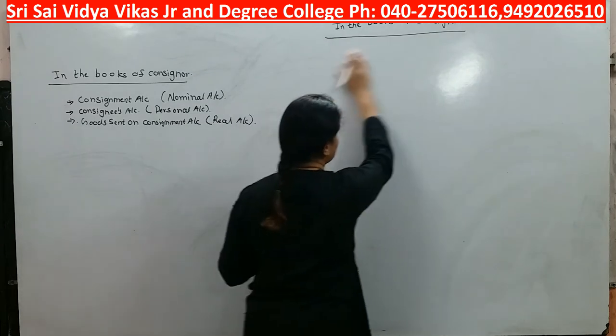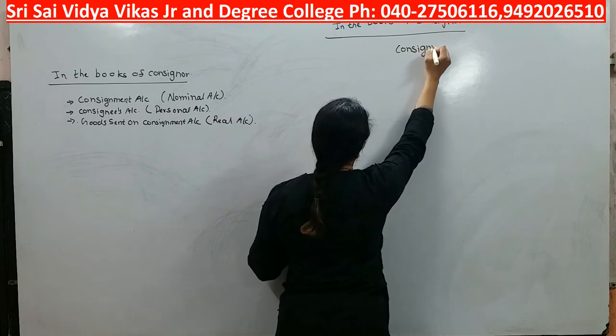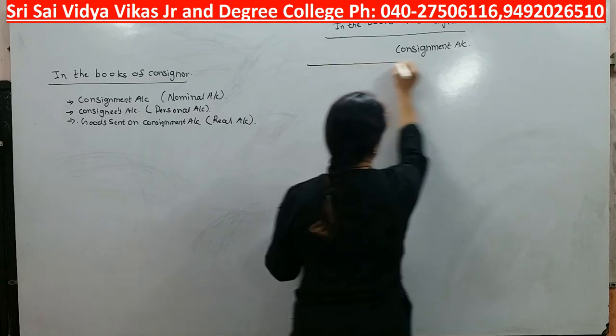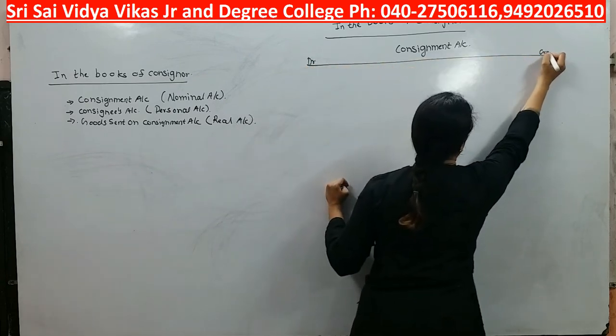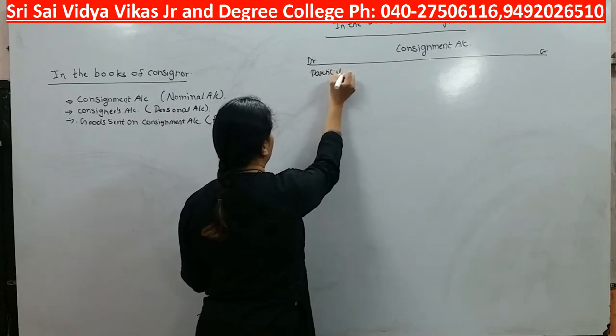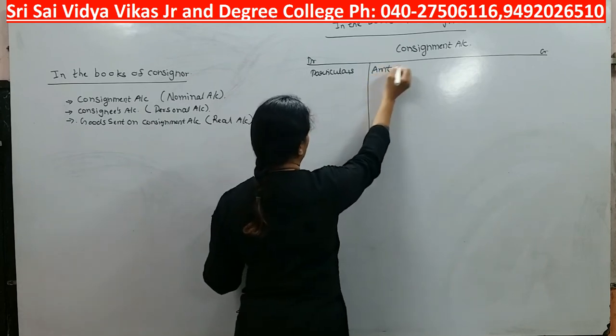First thing is his business. So here I will write consignment account. It will be divided into two parts: debit and credit.